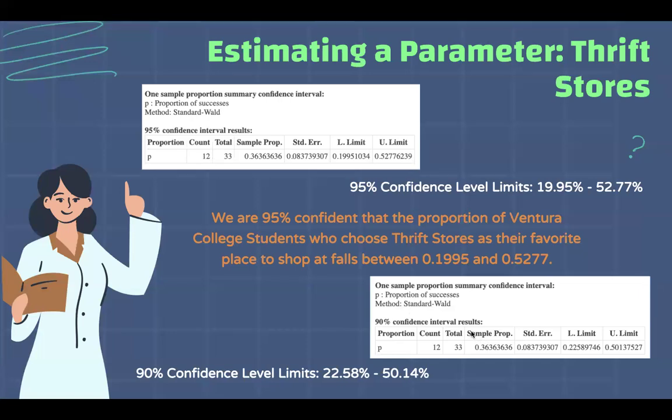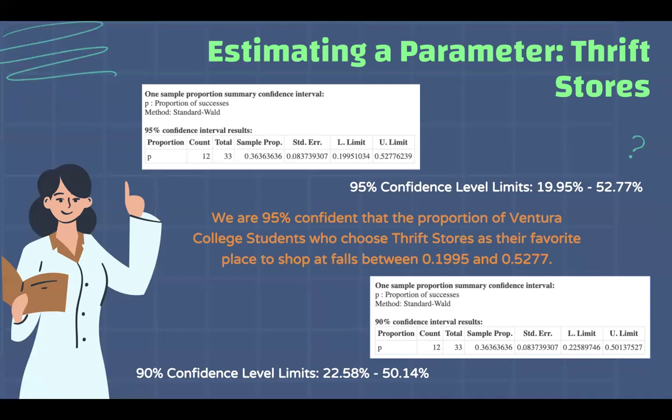Sorry, my results were 0.2258 and 0.5014. And in percentage terms, this can be seen as 22.58% to 50.14%. And doing a 95% confidence interval as well, my limits were